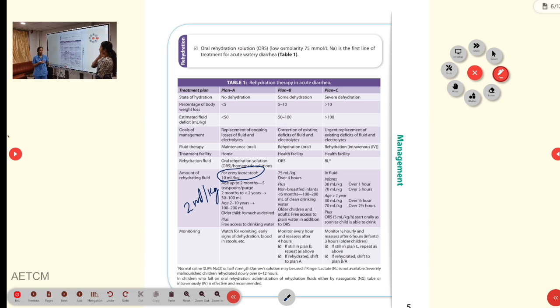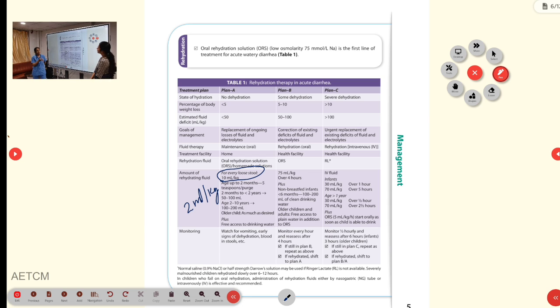Are there any home solutions other than this? We can use rice water, salted rice water, or any soup, such as vegetable soups. You can also give salted lemon juice or coconut water, but coconut water and lemon juice are not ideally preferred, because the solution we give should contain sodium and glucose. Why? Because there are glucose-dependent sodium channels, so glucose and sodium should be of equal amount. Or we can use yogurt with salt, salted yogurt also can be used.